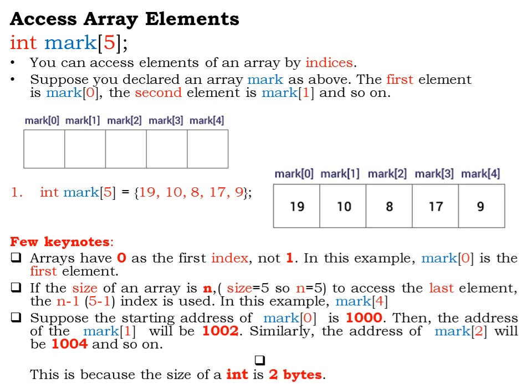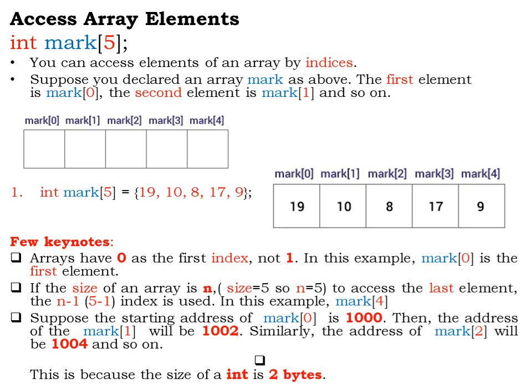So in this example, when I say mark[0], I am accessing the first element from that array. In this case, I will be accessing the element 19. If the size of the array is n, where n is a variable, and in this case I have specified the size as 5, so n is 5 here, then to access the last element, the index n minus 1, that is 5 minus 1, is used.